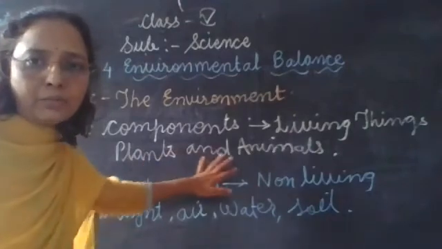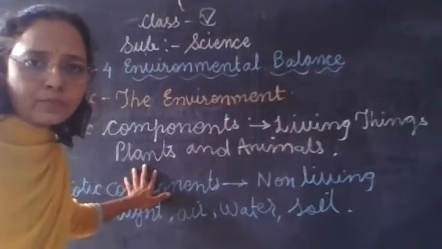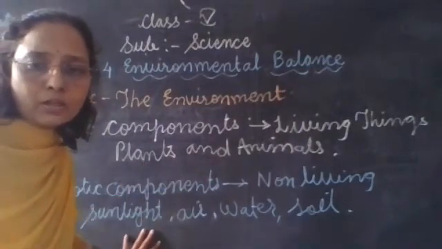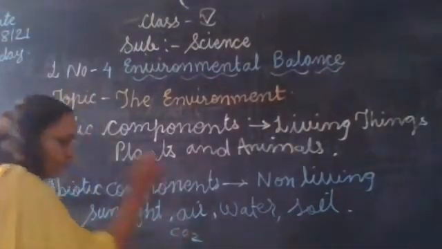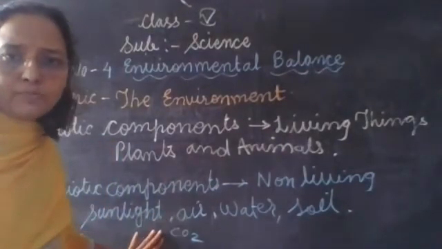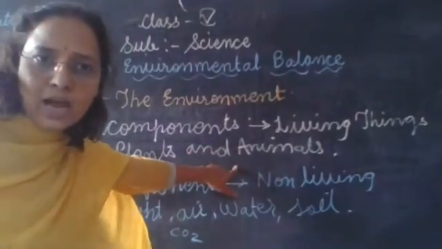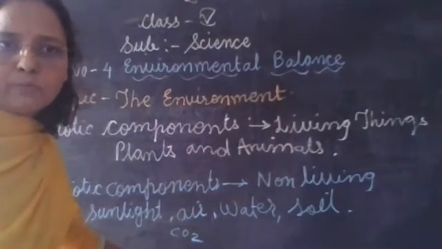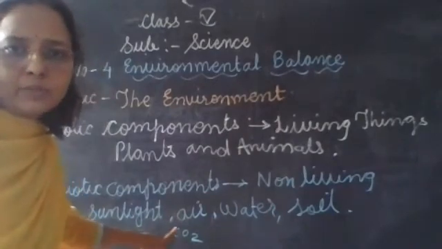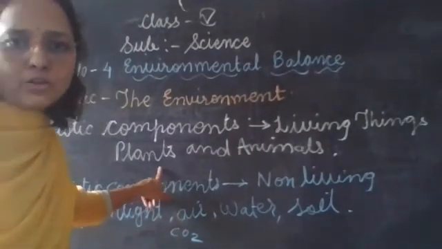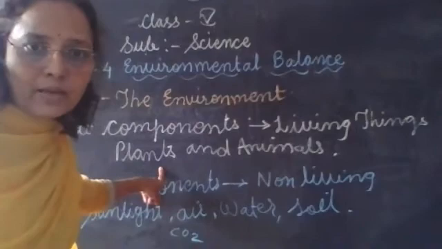And the animals depend on these plants for food. What happens in the process of photosynthesis? Air, meaning CO2, is required. From where does the plant get this CO2? From the atmosphere. All the animals exhale CO2 by the process of breathing, and this CO2 present in the atmosphere is utilized by all the plants for photosynthesis.